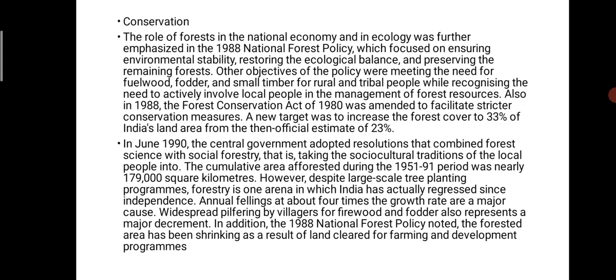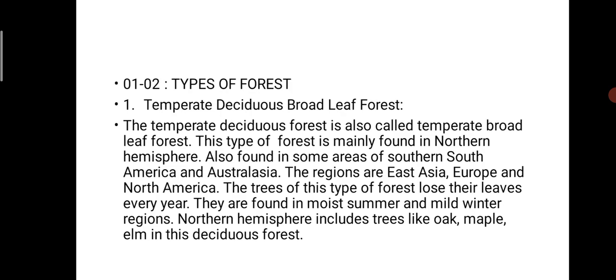The role of forests in the national economy and ecology was further emphasized in the 1988 National Forest Policy, which focuses on ensuring environmental stability, restoring the ecological balance and preserving the remaining forest. Another objective of the policy is meeting the needs for fuel wood, fodder and small timber, and a number of uses we can mention here.